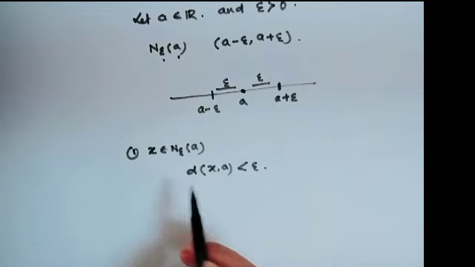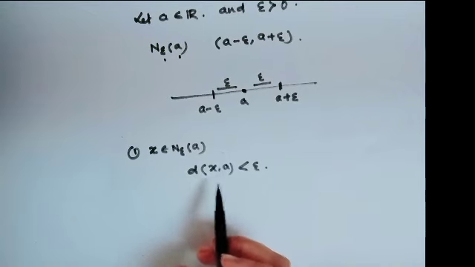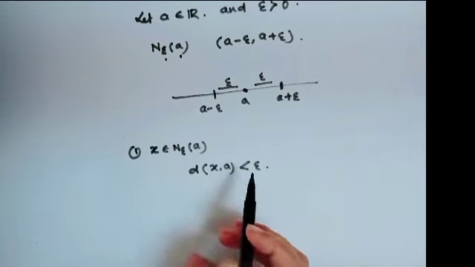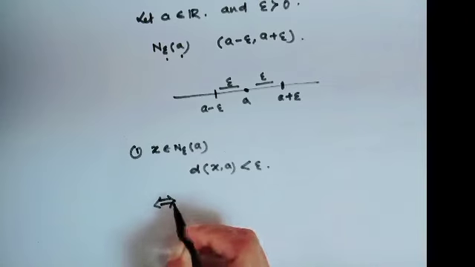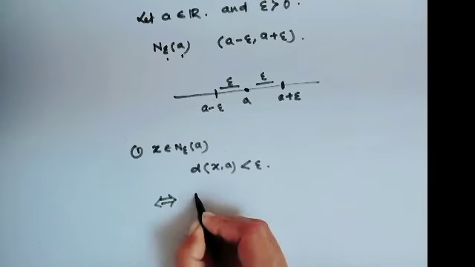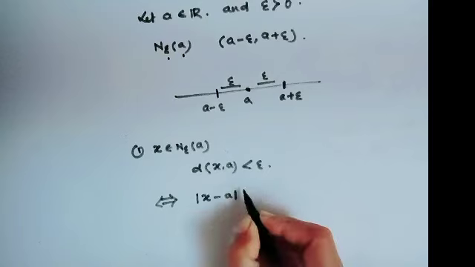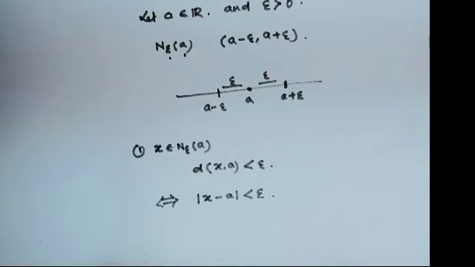That means any point of the neighborhood has the property that the distance between the point and a is less than epsilon. That implies the absolute value of x minus a is strictly less than epsilon. Okay.